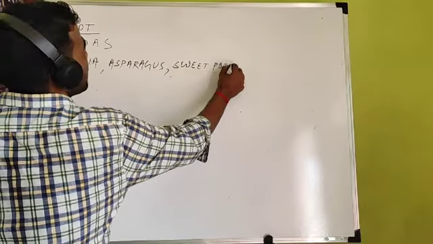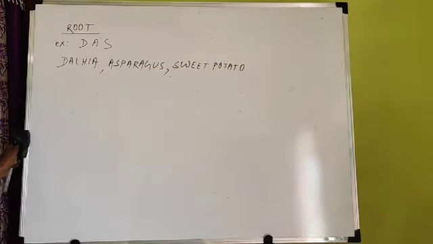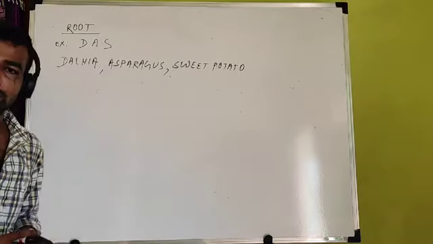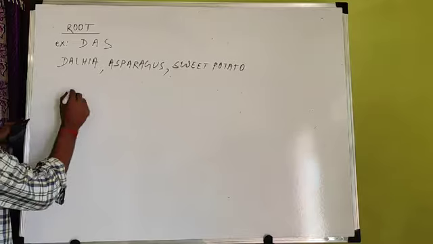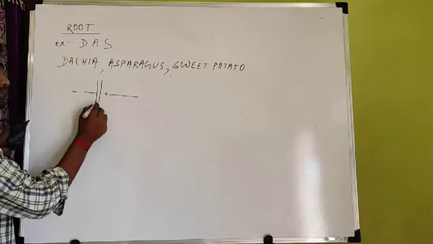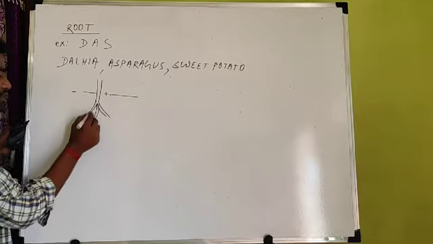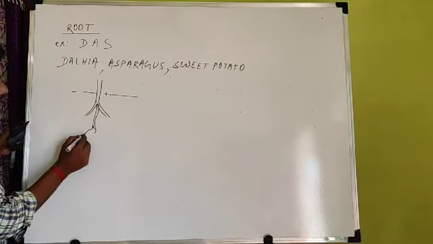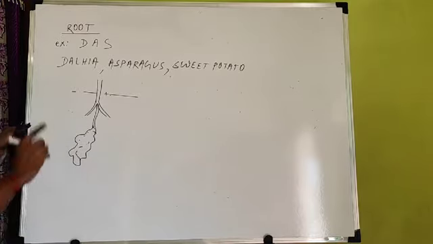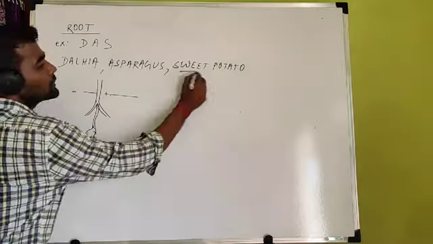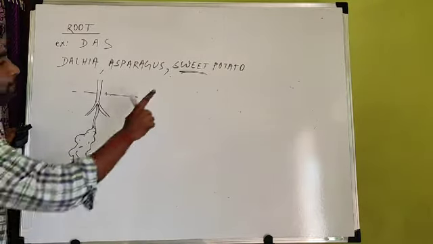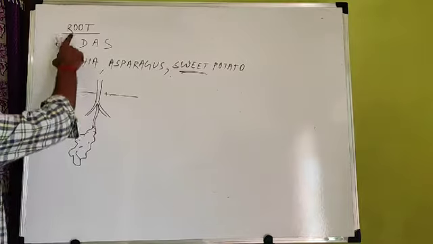Sweet potato. These three are the best examples that reproduce by root. What happens in this case? This is the soil, this is the stem, and the root. These are the branches of the root, and here the root accumulates food, just like the stem accumulated food in potato, but not in sweet potato. This question also comes: potato is a stem, but sweet potato is a root, because we have written it under root.